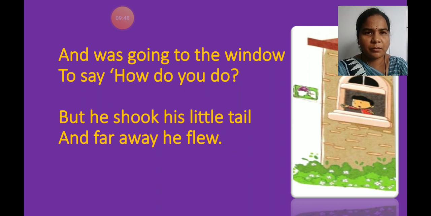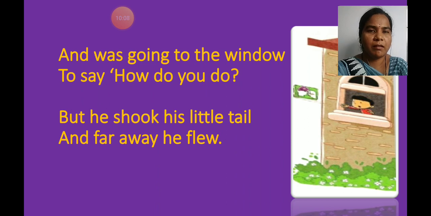See children, sometimes you also might have seen a bird, and when you go near to see, what happens? It flies away, far. Yes.